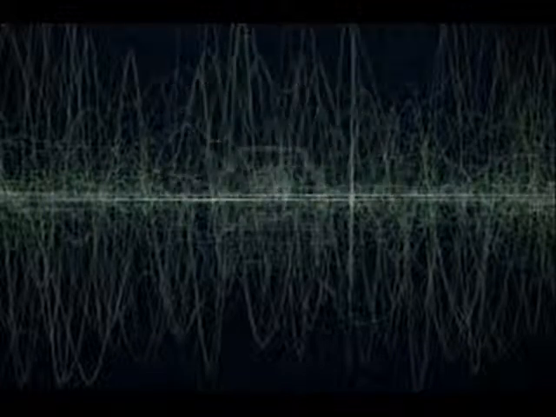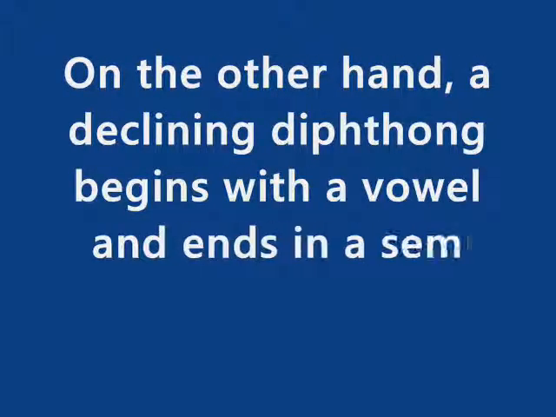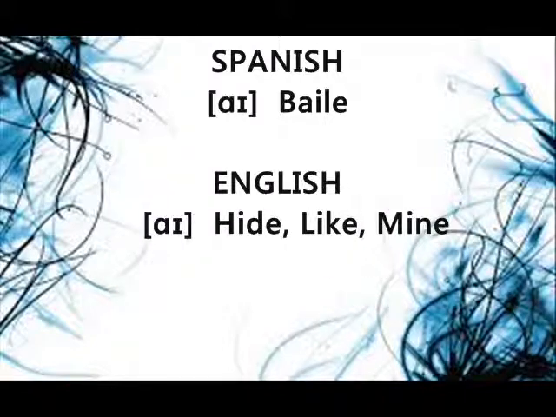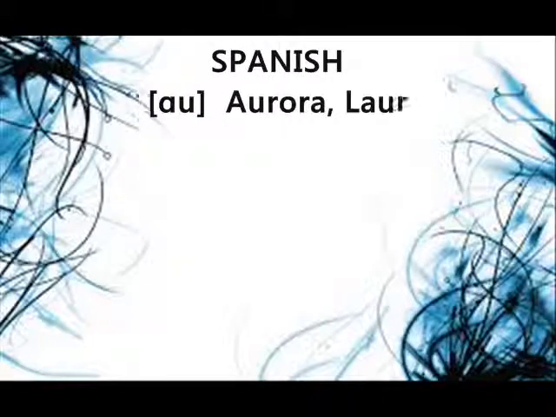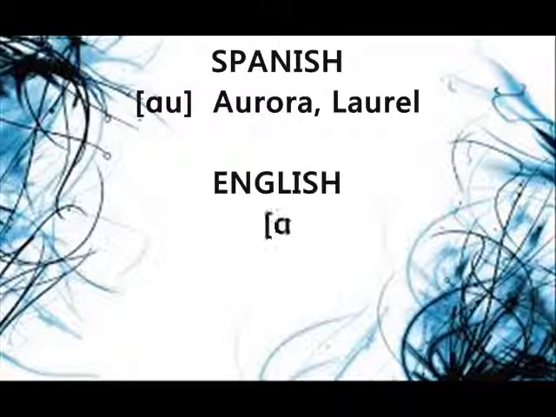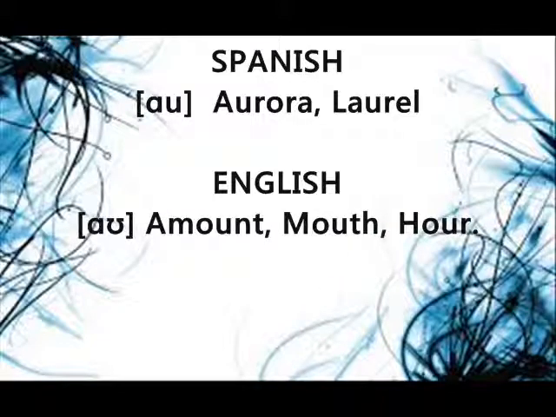On the other hand, a declining diphthong begins with a vowel and ends in a semivowel. I, baile, vaina. We find this diphthong in English too. For example, height, like, mine. Au, aurora, laurel in Spanish. In English, amount, mouth, hour.